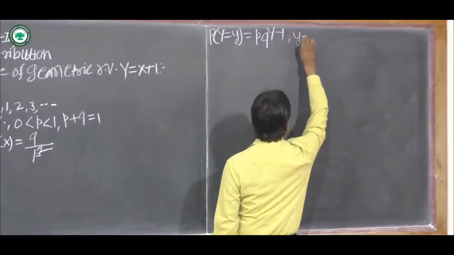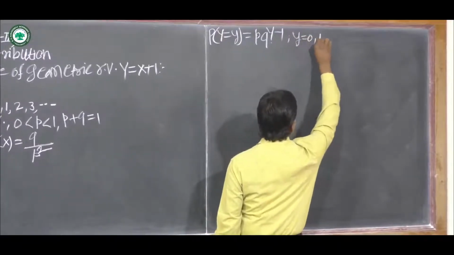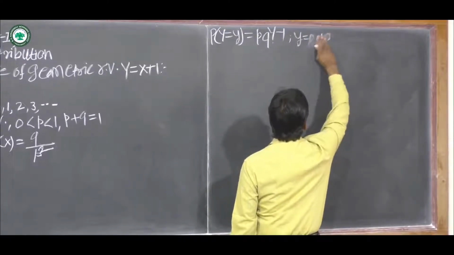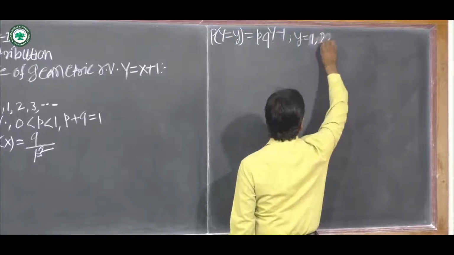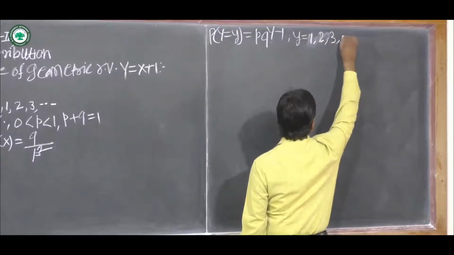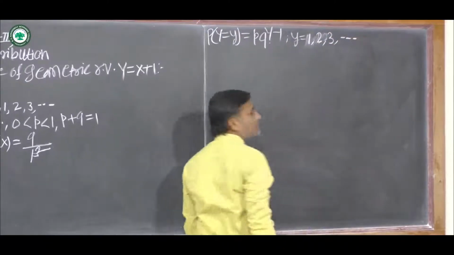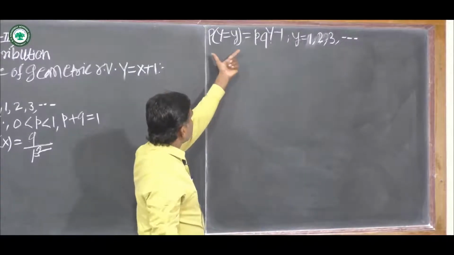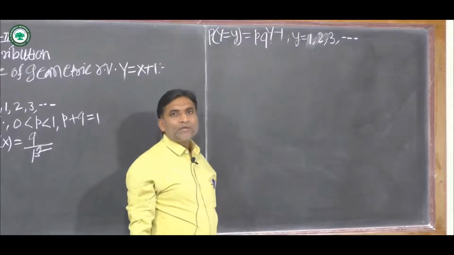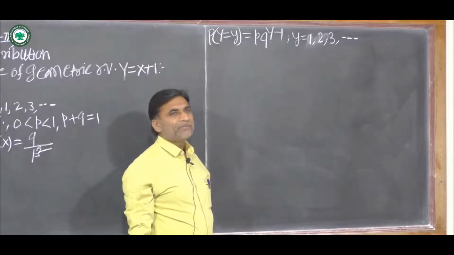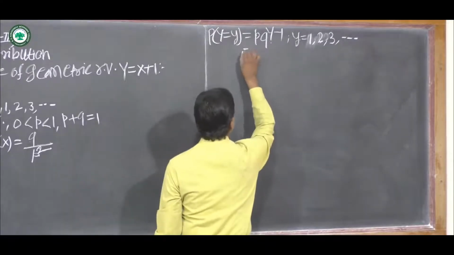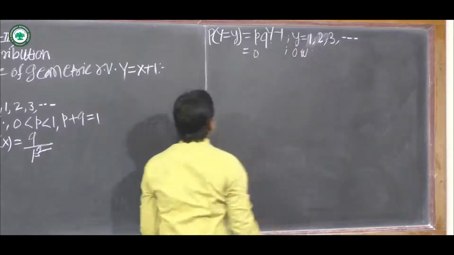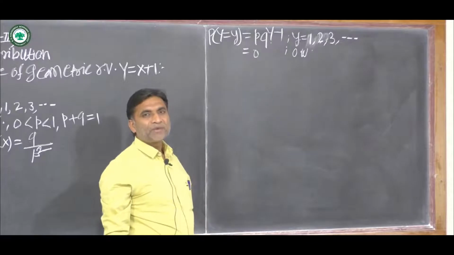Here Y takes values 1, 2, 3, and so on up to infinity. That is, the support of this random variable is 1, 2, 3, 4 up to infinity, and 0 otherwise. This is the probability mass function of random variable Y.